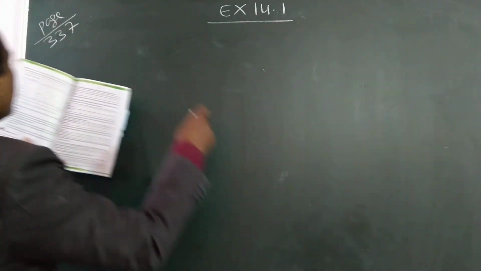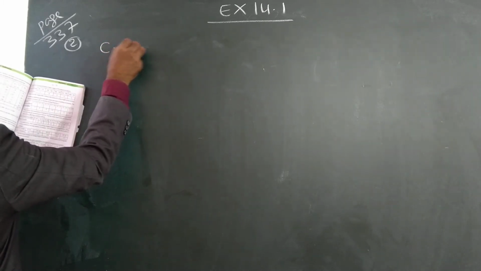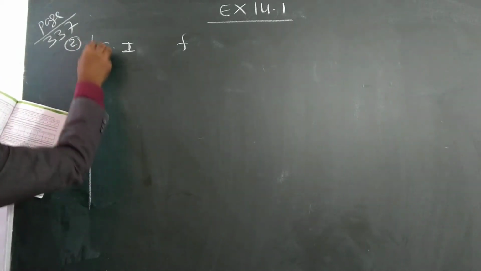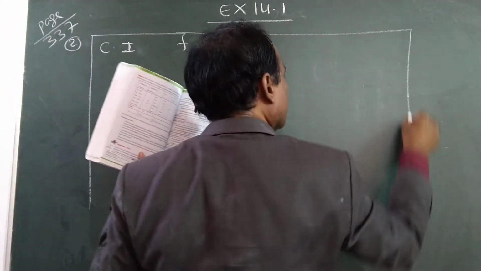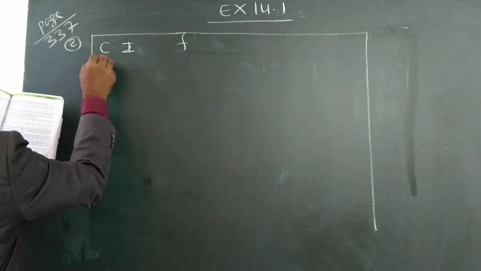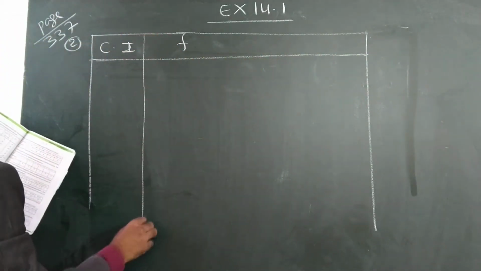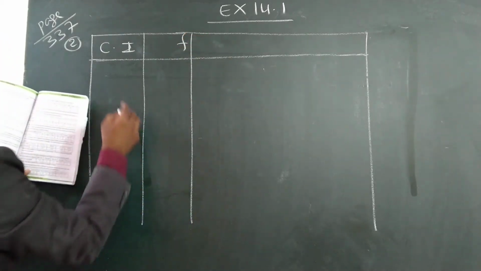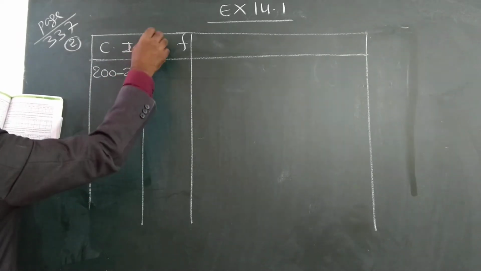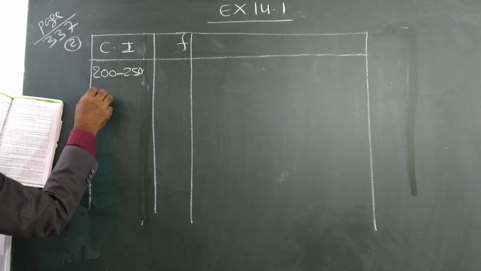So write down the second problem, write the table. This is daily wages, that is we call it the class interval, and the second one is frequency. Write down this table. Class interval is given, frequency is given. So 200 to 250. Write down the table.